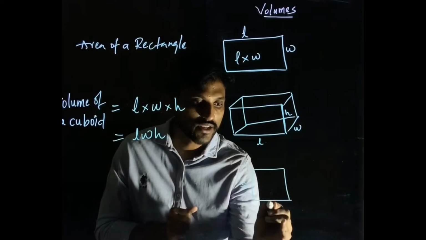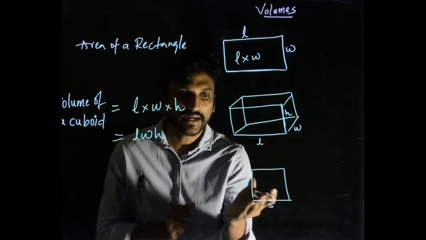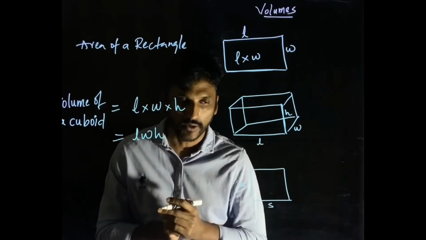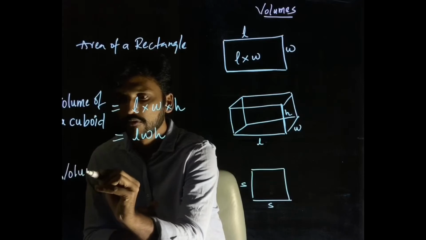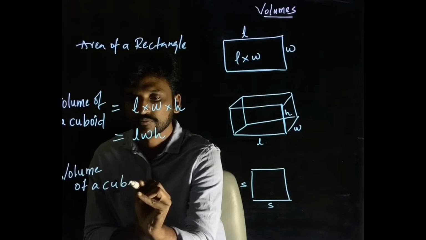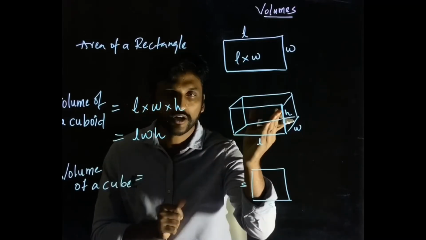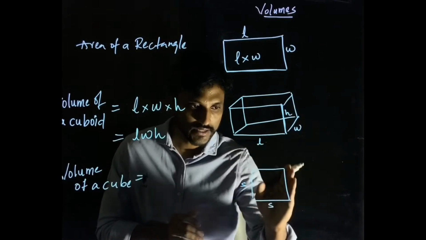the area of a square is given by side times side. Okay, there is no L and B here, it's side times side because all the sides are equal. Now how do you get the volume of a cube? Why am I calling it a cube, and why did I call the other a cuboid? Because in a cuboid, the face is a rectangle. In a cube, the face is a square.